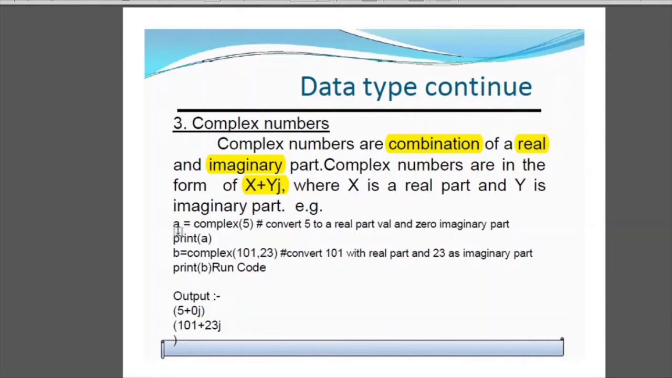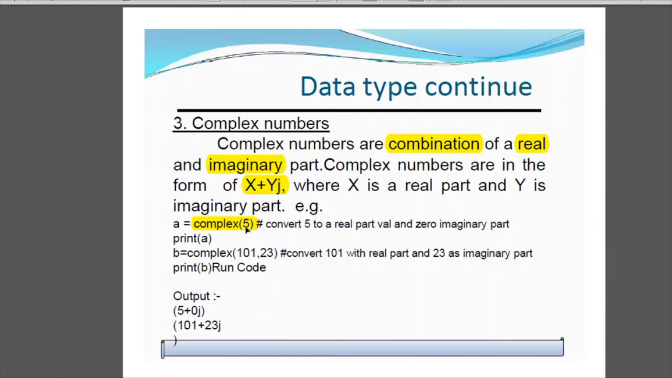How? For example, a is given complex 5. Now you have used complex 5, that means you are using type conversion here. As 5 is an integer value, you are converting it into a complex number and storing that value in a. Then you print a and then complex 101, 23 converts 101 as the real part and 23 as the imaginary part, right?